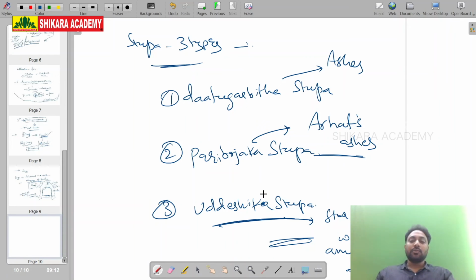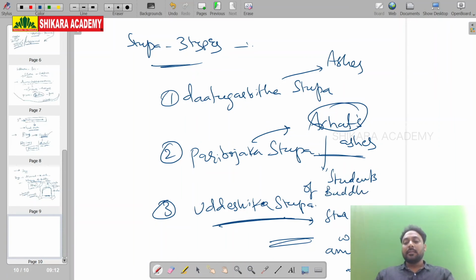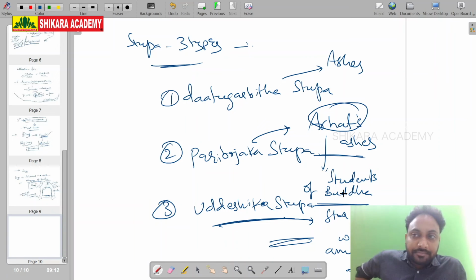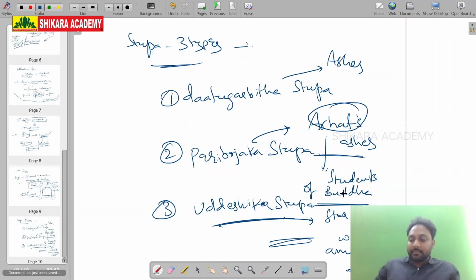These are the three types of stupa. Arhat means students of Buddha who reached Buddhahood.